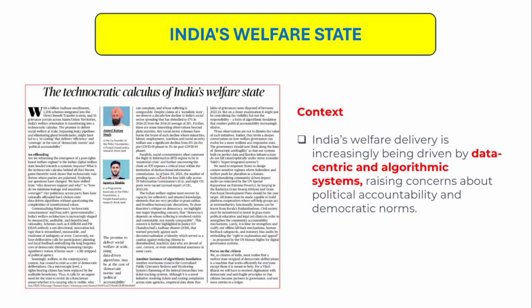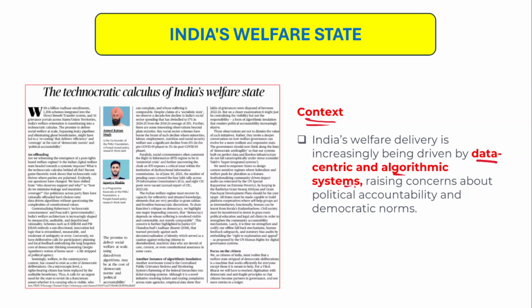And the next important topic is, let's talk about India's welfare state and how it has actually focused on the data-driven, evidence-based approach instead of focusing on outcomes. So let's understand the context. We all know that India is a democratic welfare state. Now in India, welfare delivery is increasingly driven by data-centric algorithmic systems.